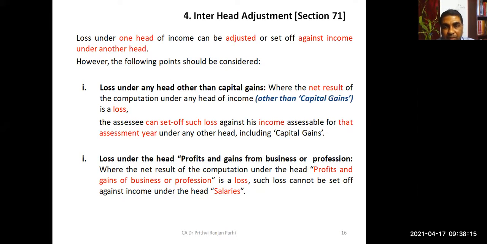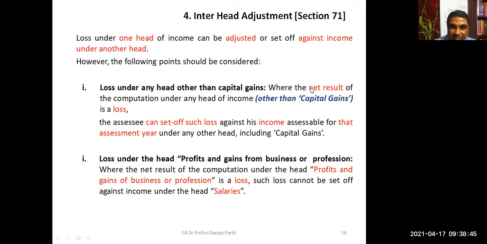This is the first concept, the first point you have to keep: where the net result of computation under any head of income, maybe income from house property or income from business, is a loss. But here we will ignore capital gains. Capital gain has certain separate provisions, which we'll be learning.